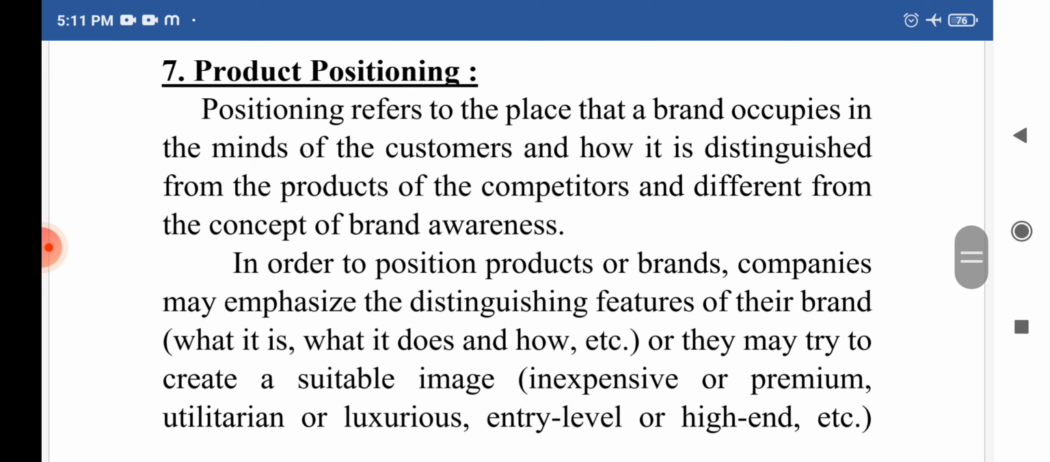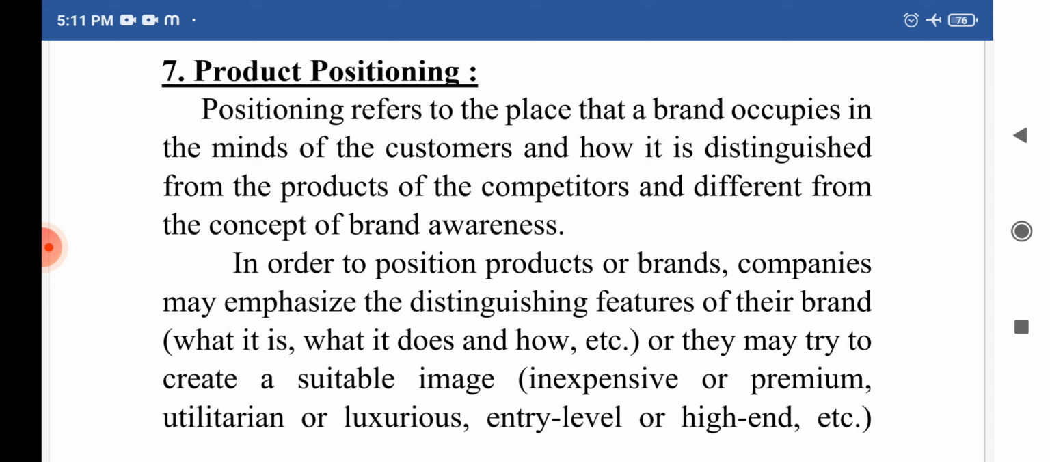And the next one is product positioning. The next element of the product policy is product positioning. Product positioning is the last step in the STP, that is segmentation, targeting and positioning. Now what is product positioning?